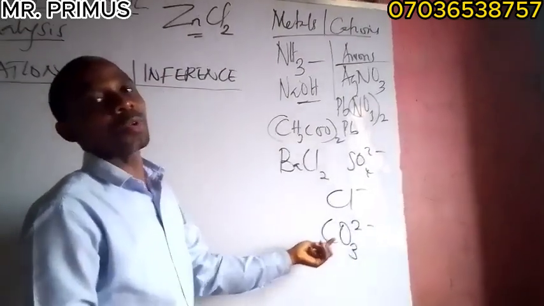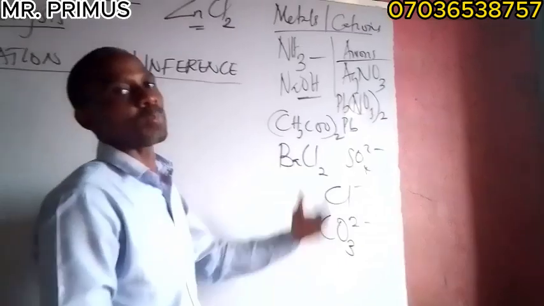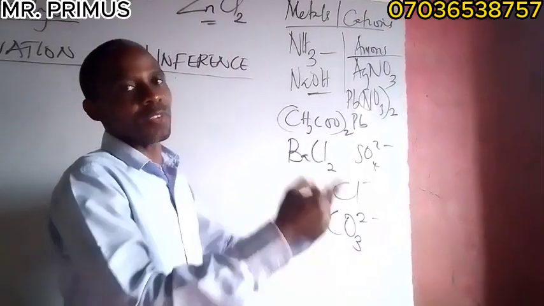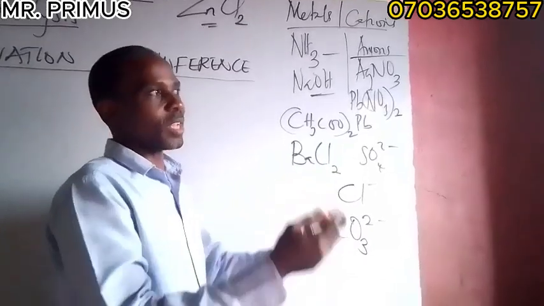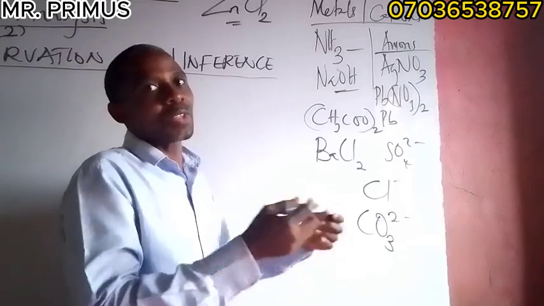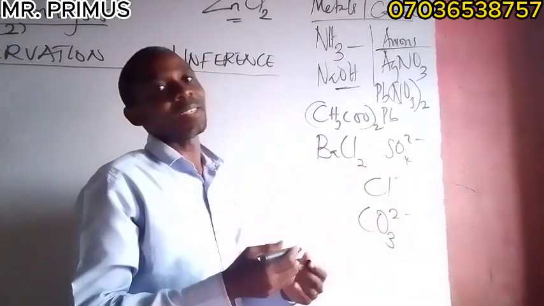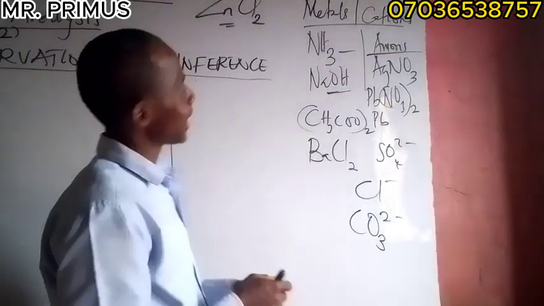Most of the time, anytime this is involved, we use acid plus the salt. Effervescence occurs. An odorless, colorless gas evolves that turns blue litmus paper red weakly, because it is a weak gas. It turns lime water milky. This is for this anion.